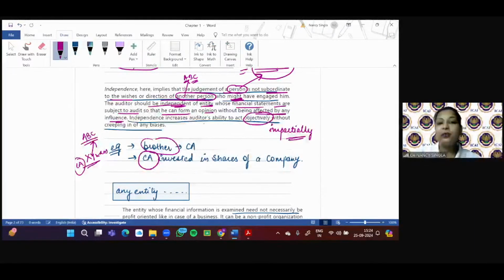So in that situation also, since his personal interest is vested in ABC Limited, there is no independence and he will not be in a position to give an independent opinion on the examination of financial